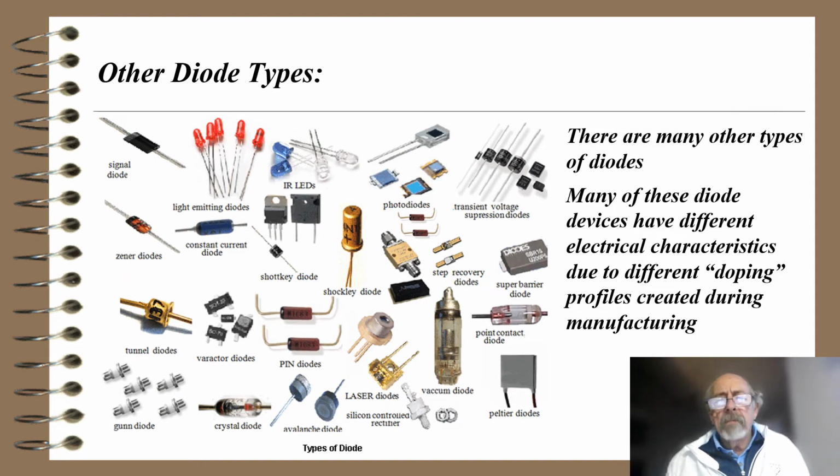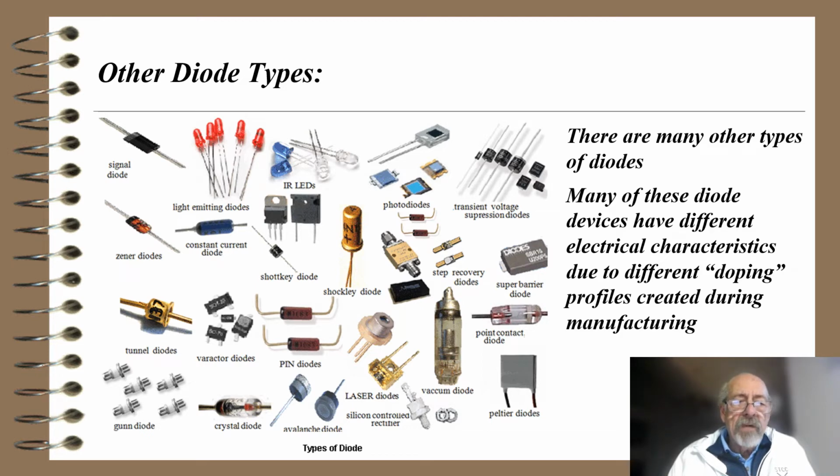Other diode types. There are many other types of diodes. Many of these diode devices have different electrical characteristics due to what? Different doping profiles created during manufacturing. So I'm not going to talk about all of them right now because you might never come in contact with all of them. There's a signal diode. Zener diodes are used for references for power supplies. Tunnel diodes can oscillate or detect signals. There are gunn diodes, which will oscillate. Crystal diode, varactor diodes act as capacitors.